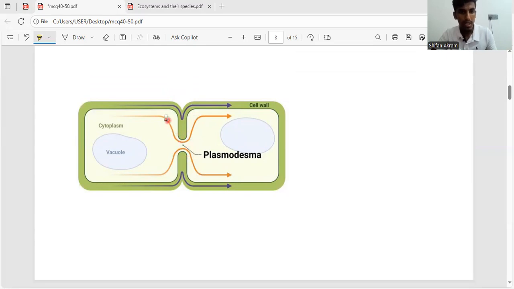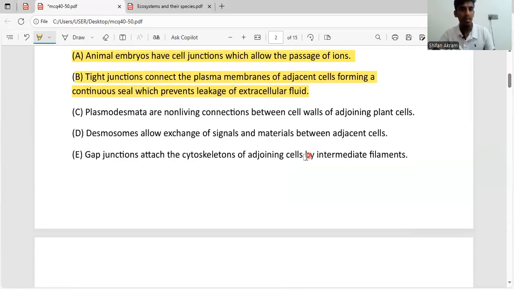Now, this plasmodesmata is made up of the cell membrane, and cell membrane is a living component, and also it is made up of the cytoplasm, and cytoplasm is also another living component. So this statement is totally wrong. Here they say plasmodesmata are non-living connections between cell walls of adjoining plant cells. So we can eliminate this answer.